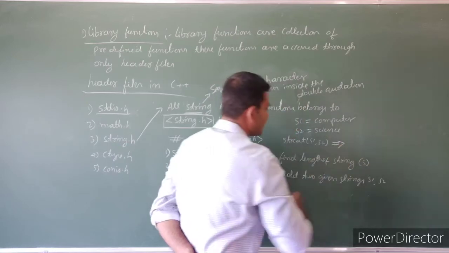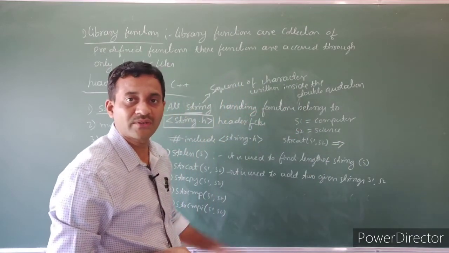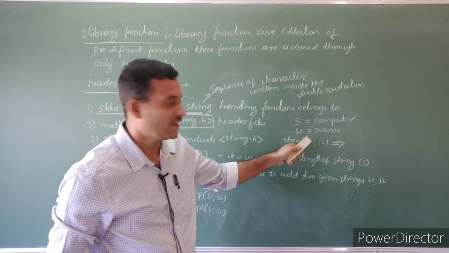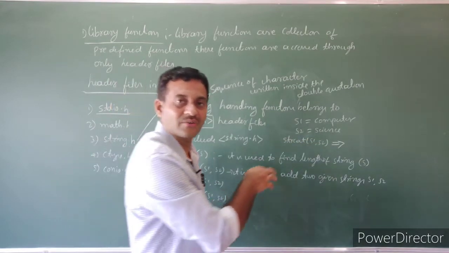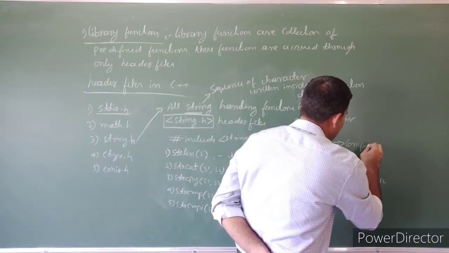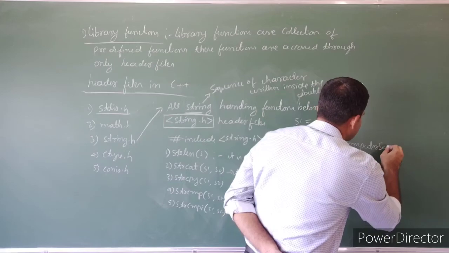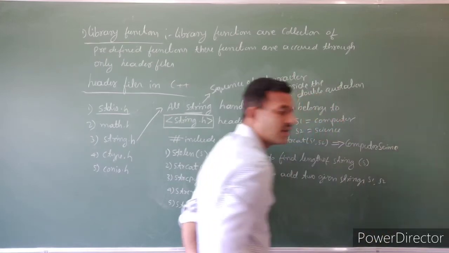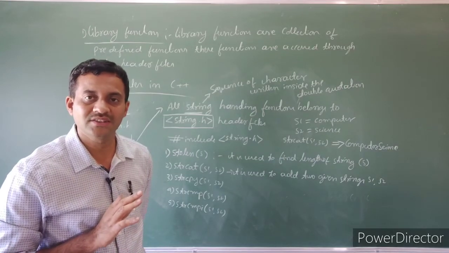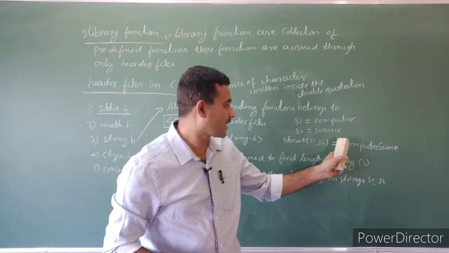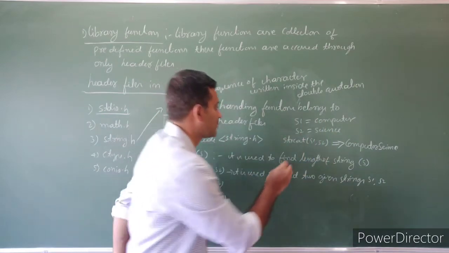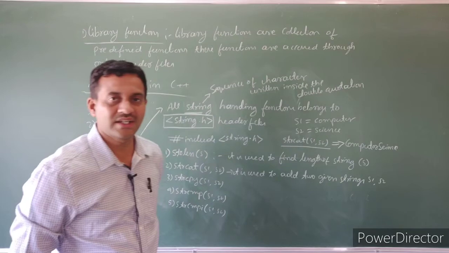The result of this function is computer science. Here it does not add any space. The concatenation does not add any space. It just appends the second string value to the first string. That is the purpose of strcat.